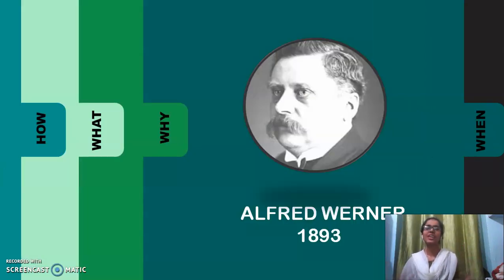Okay, so when did it happen? In 1893, Alfred Werner gave the theory of coordination compounds, known as Werner's theory of coordination compounds. For this, he was awarded the Nobel Prize and came to be known as the father of modern coordination chemistry. Let's give him an applause, my dear friends.